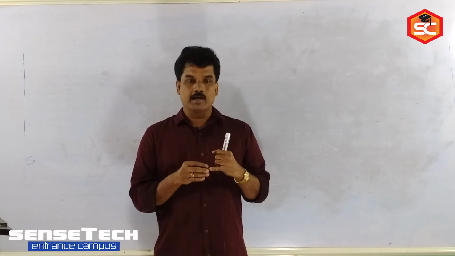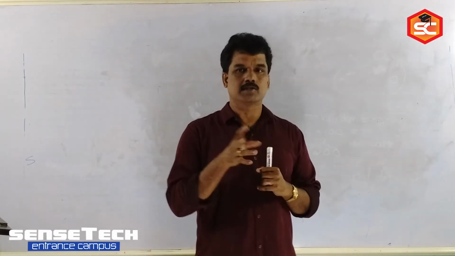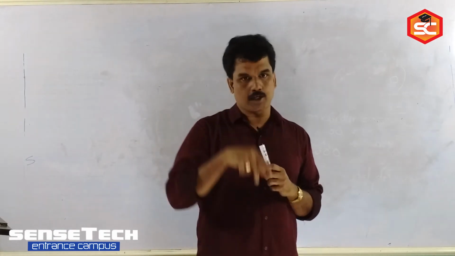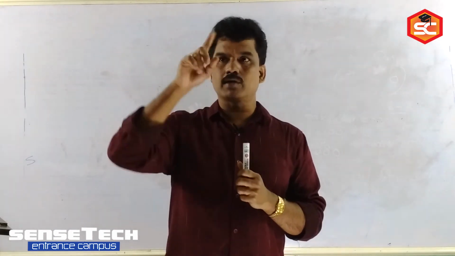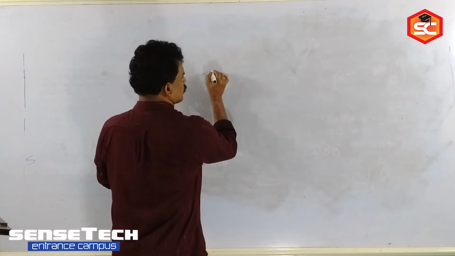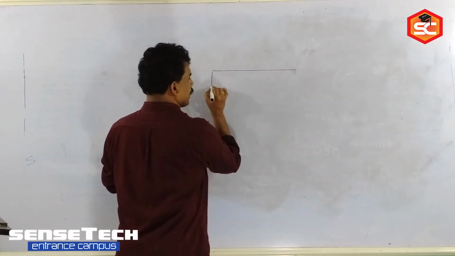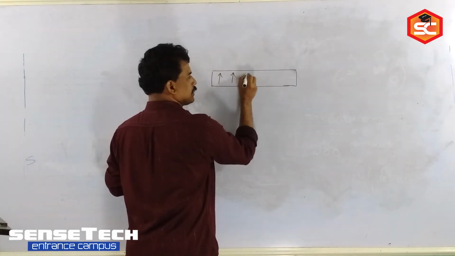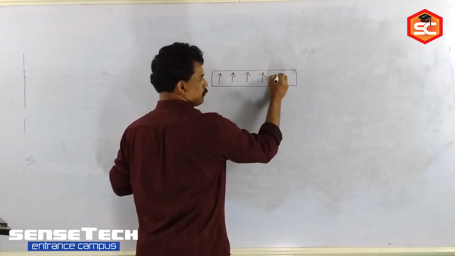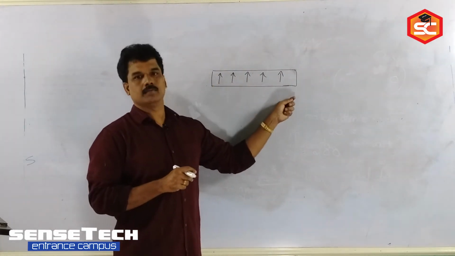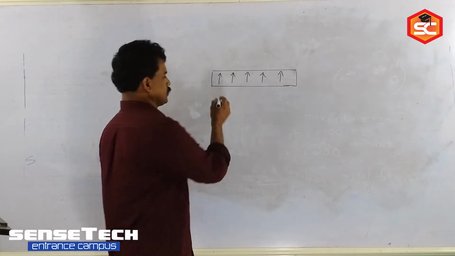Then, next one is ferromagnetism. Ferromagnetism means the magnetic properties are related to the valence shell electrons, and their alignment is all unidirectional. Those regions we call domains. The domains are the fields that create magnetism. If in the domains all are unidirectional, then it is called a ferromagnetic substance.